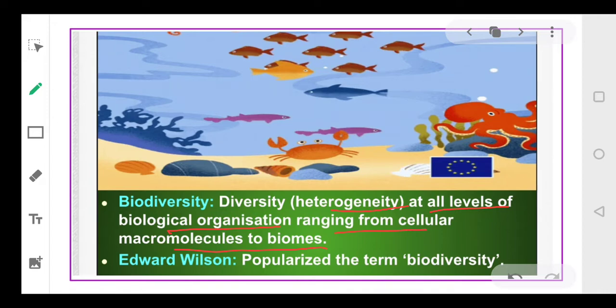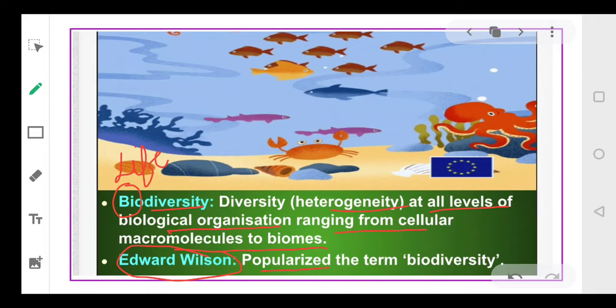In very simple words, what we should understand from this word is: bio means life, and diversity means variation. So we observe that in nature, there are diverse kinds of living organisms available. Diverse kinds of organisms which are available in our ecosystem. Now this word biodiversity was popularized by a scientist named Edward Wilson. He was the scientist who popularized this word.